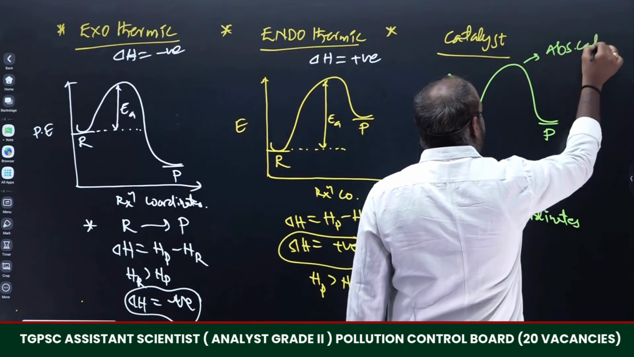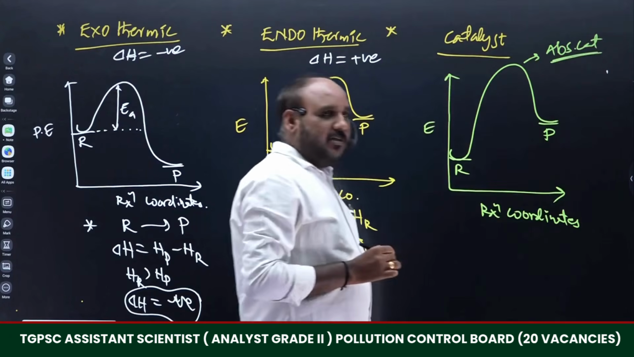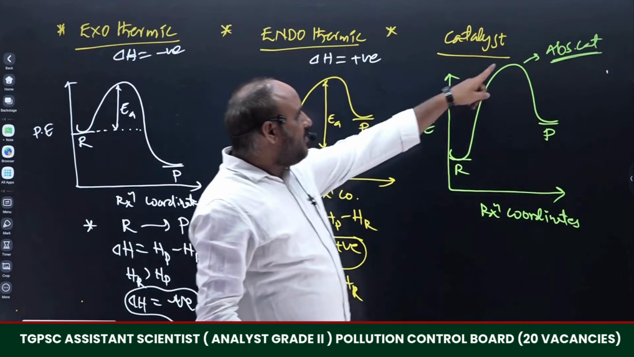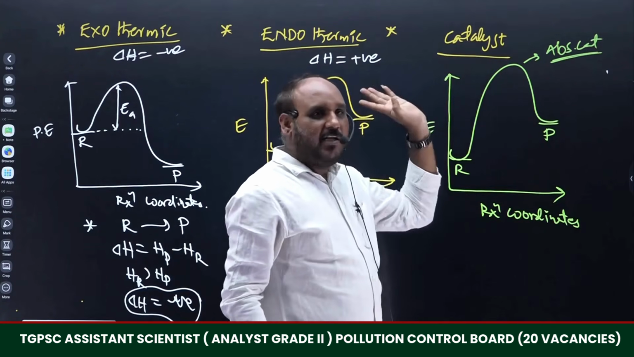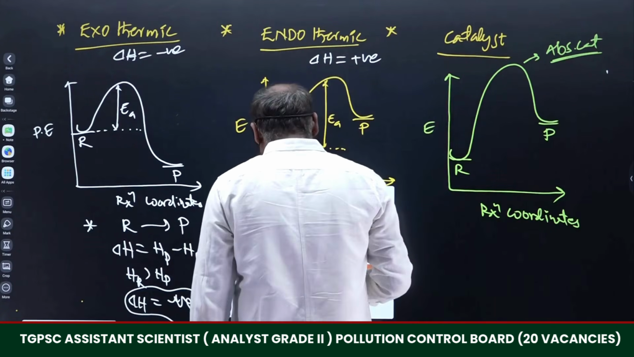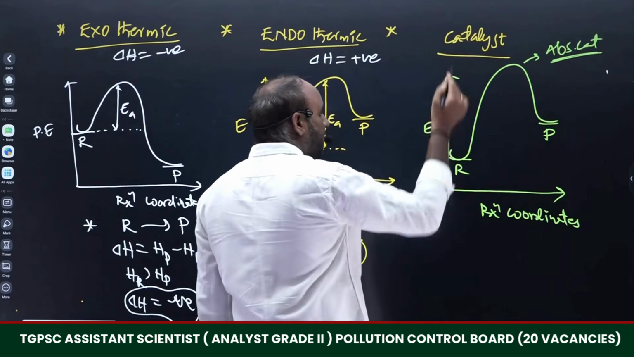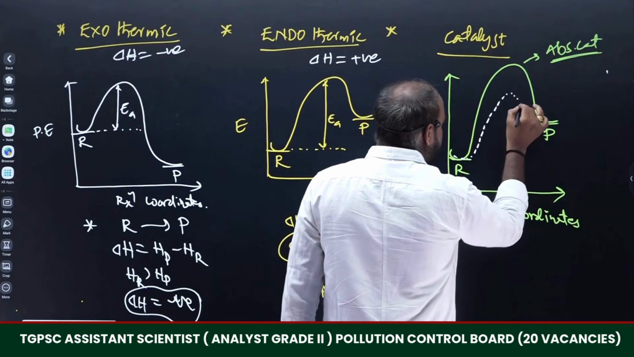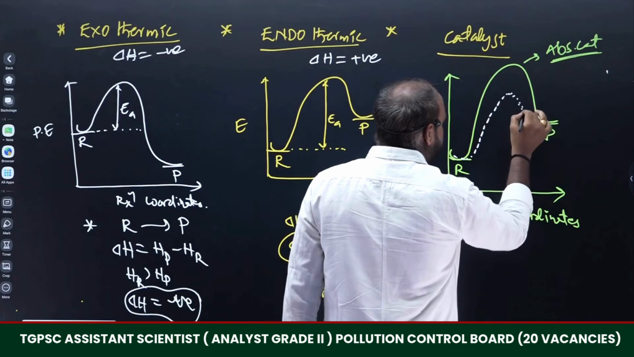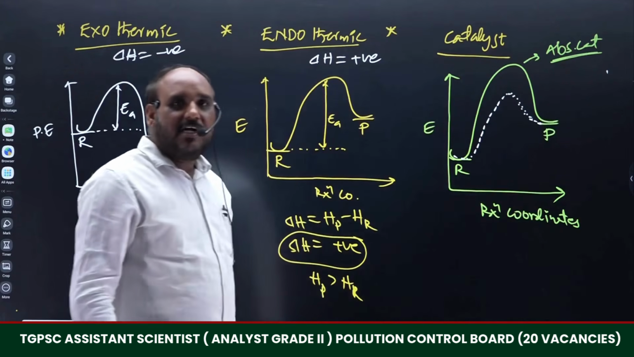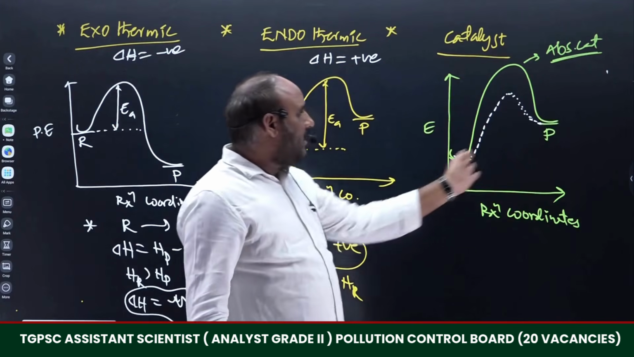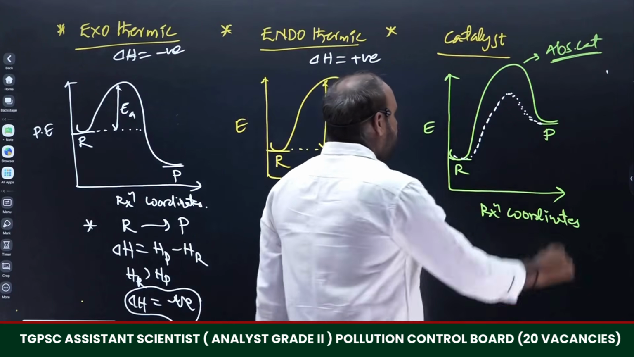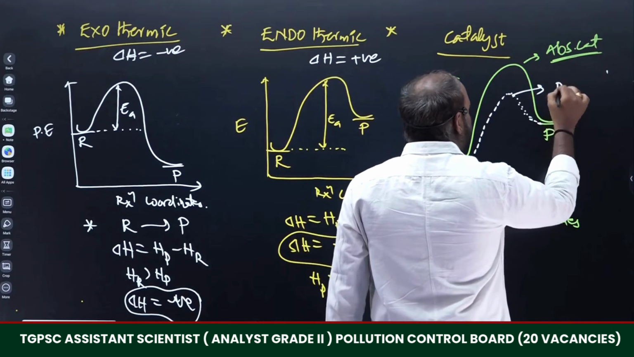In the absence of catalyst, since there is no catalyst, this is the activation energy. That activation energy will be reduced with the help of catalyst, right? So whatever activation energy we get without catalyst, with the help of catalyst we are reducing this activation energy, which means the rate of the reaction will increase. The reaction will be carried out in less time as compared to without catalyst. So this indicates the presence of catalyst.